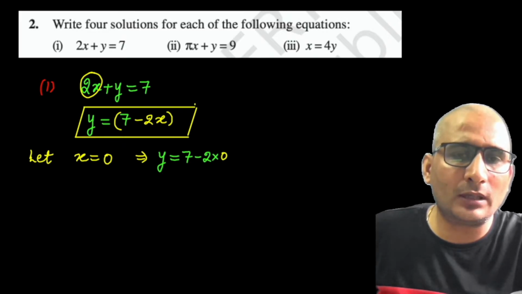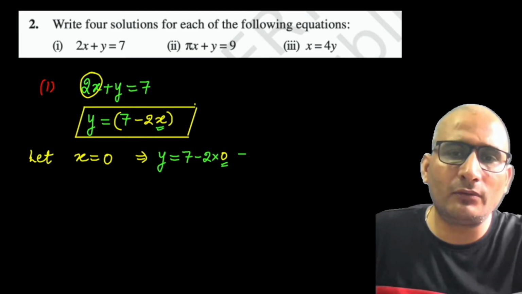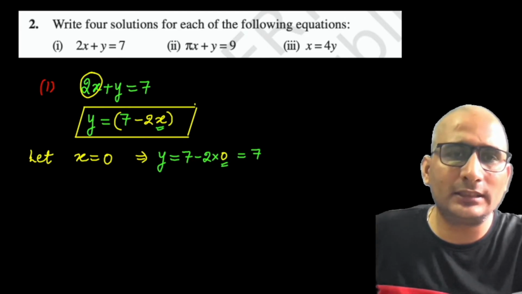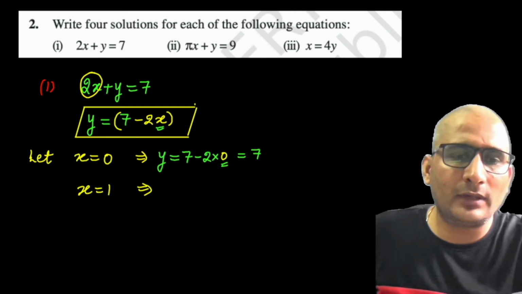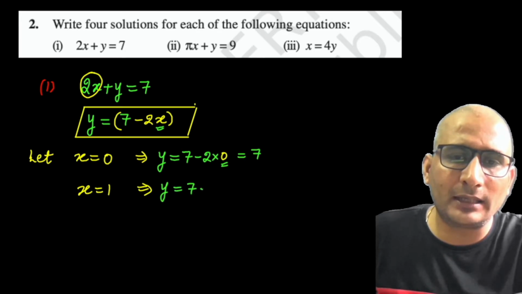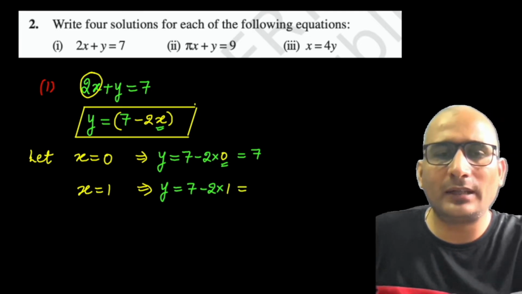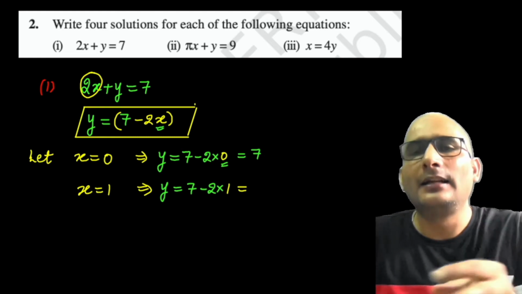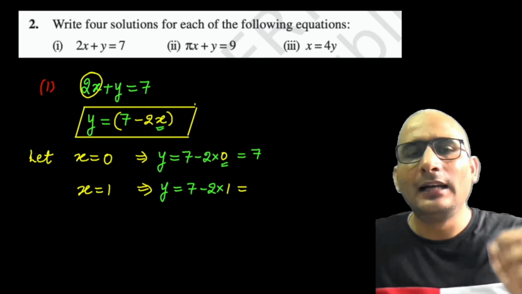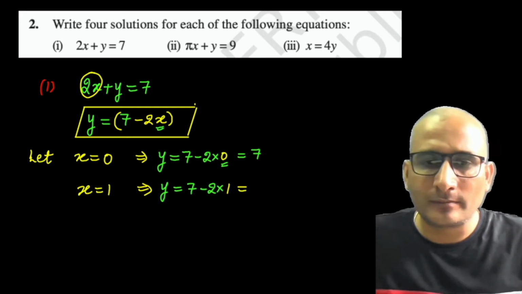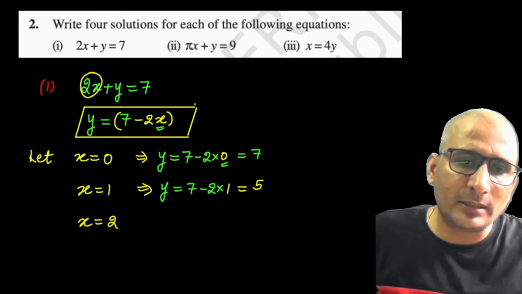जब मैंने x को 0 रखा यहाँ पे, right? So then the value of y we have obtained is 7, right? So this is the first solution. ऐसे ही अगर I take x is equal to 1, then y is equal to 7 minus 2 into, at the place of x put 1. So x को एज्यूम किया और y को फाइंड किया, right? आप y को भी एज्यूम कर सकते हैं और x को फाइंड कर सकते हैं. It's your choice. मैंने 0, 1 लिया, आप इसको कुछ भी ले सकते हैं. 7 minus 2 is 5, right? We need to find out the 4 solutions. तो मैं 2 ले लेता हूं.